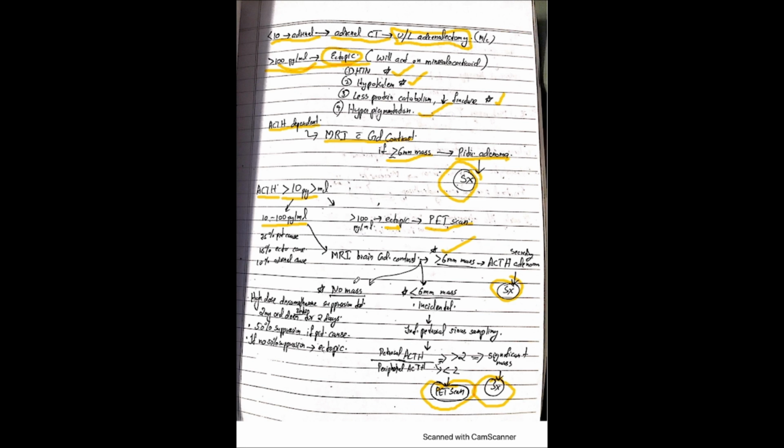And if no mass is found, we should go for a high dose dexamethasone suppression test, giving 2 mg oral dexamethasone for 2 days, and there will be 50% suppression if it is a pituitary cause. If there is no 50% suppression, it's of course an ectopic cause, we can confirm it.